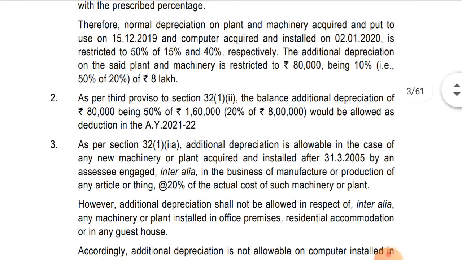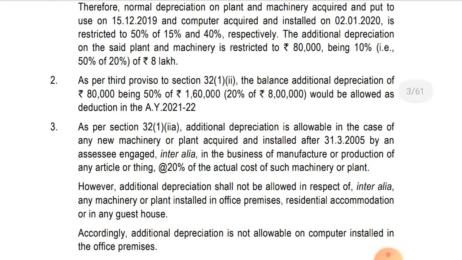Now moving to note number 2. As per the third proviso to section 32(1)(ii), the balance additional depreciation of 80,000, being 50% of 80,000, that is 20% of 8 lakhs (we can do it directly, that is 8 lakh into 10%), would be allowed as deduction in the assessment year 2021. As I said, in the next financial year; they said assessment year, it means the same only, but we should always write assessment year in case of direct tax. It will have a greater impact because they follow assessment year in case of direct tax.